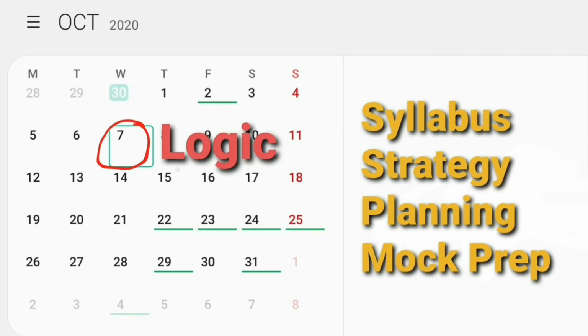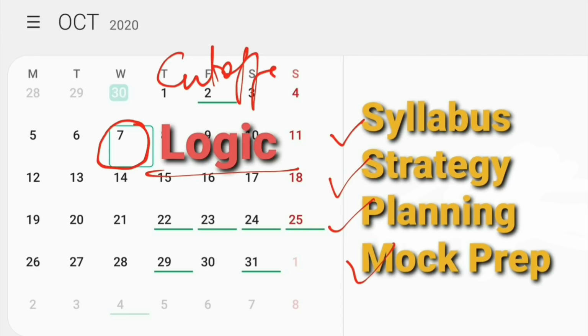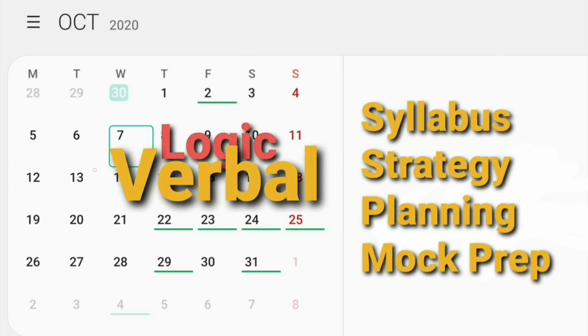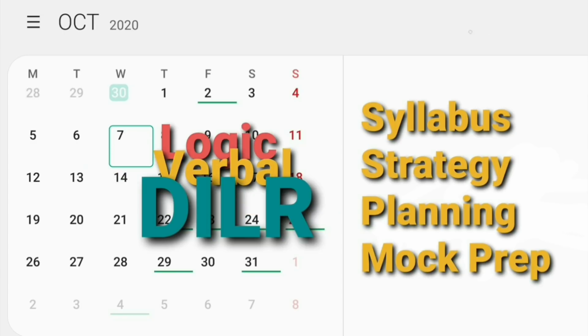7th is logic. There will be a test and the complete strategy. You can do some homework before you come for the workshop. If you can prepare something, it will be great. Otherwise fine, you don't need to. The complete cut-offs, strategy and planning for logic will be done. By 7th October you will completely know what you need to do now. The moment you see a new type of question, you can tell whether it is right or wrong, whether these kinds of questions are going to come in the exam or not. 13th is verbal, then 21st is DI and logic, and then the last will be the quant workshop on 28th.